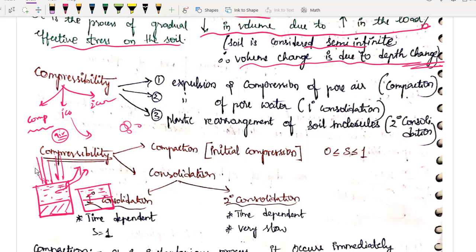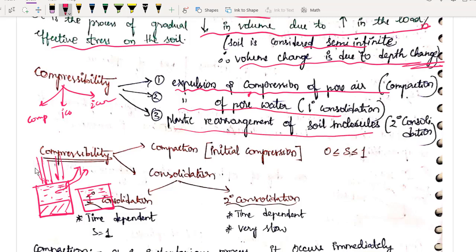Okay, I hope the concept is clear for you, right? So what is happening in compressibility? The soil can be compressed because of expulsion and compression of pore air, or expulsion of pore water. The third one is plastic rearrangement of solid molecules. In short, this is nothing but compaction.